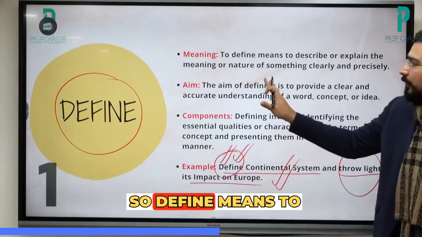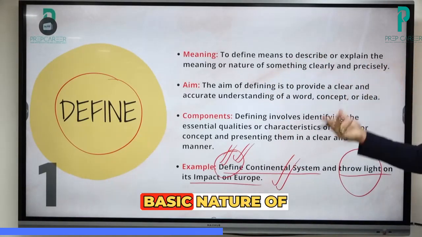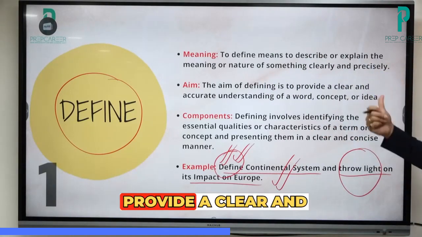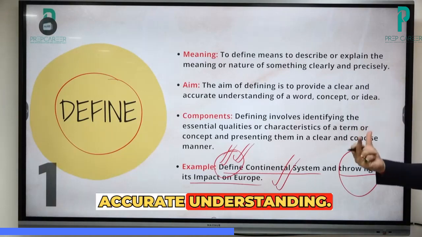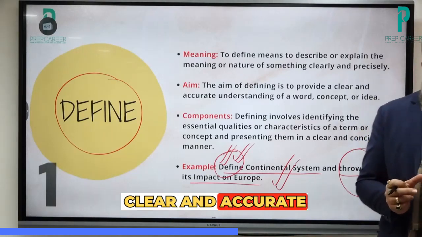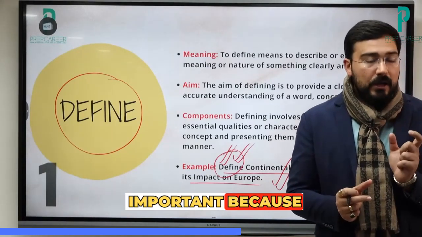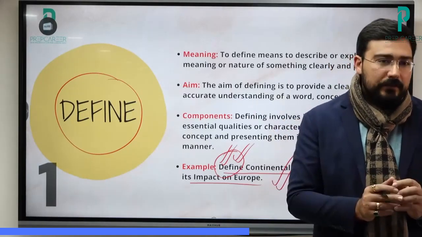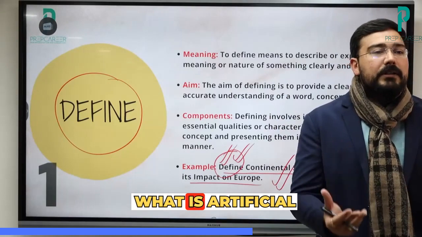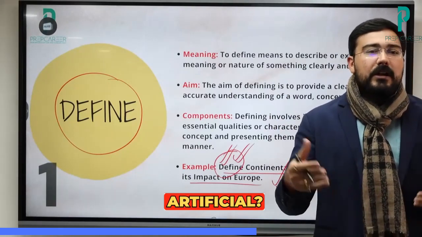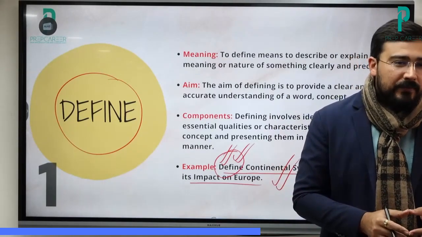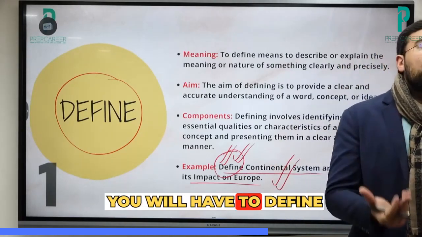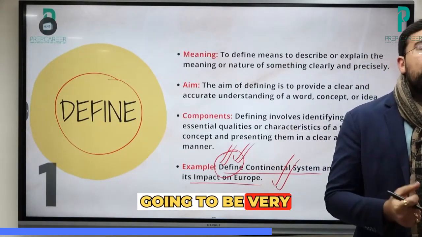Okay, so define means to describe or explain. Basic यही है कि nature of something clearly and precisely. The aim would be to provide a clear and accurate understanding. Clear and accurate understanding is very important because somebody when they ask कि भाई definition बताओ और आप उल्टी सीधी कहानियाँ सुनाने लग गए कि सर वो पूछते हैं कि what is artificial intelligence, sir intelligence which is artificial. Now this is not a definition. Okay, तो वो आपको समझ अच्छे से डिफाइन करना पड़ेगा. The choice of word is going to be very important.